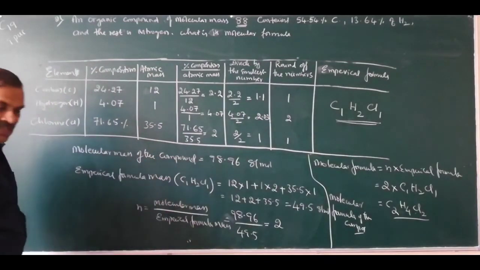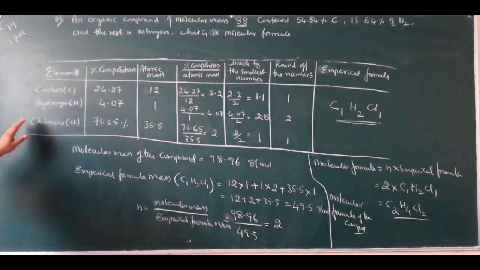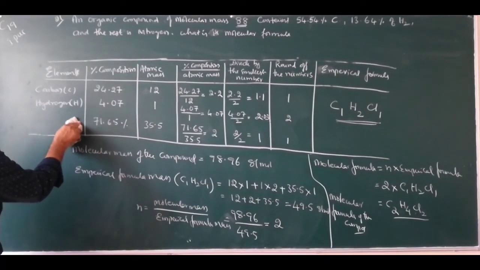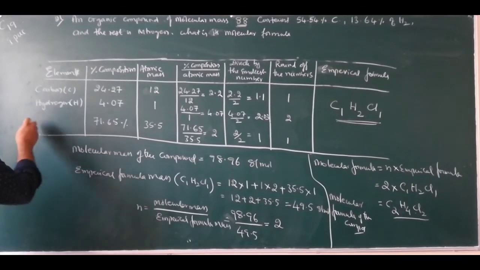So here in this problem, what are the elements present? Elements present are carbon, hydrogen and nitrogen.